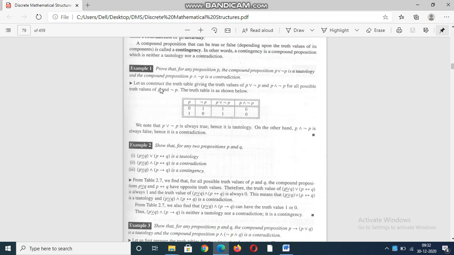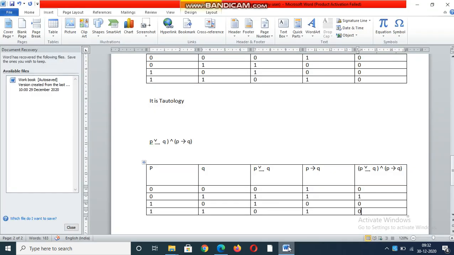He says clearly here, observe, a compound proposition that can be true or false is called a contingency. So you are getting 0 as well as 1. You got both outputs, there is no problem. If you got all the outputs belonging to 0, then definitely it is a contradiction. If you got all the outputs belonging to 1, definitely it is a tautology. But you are not getting it like that.